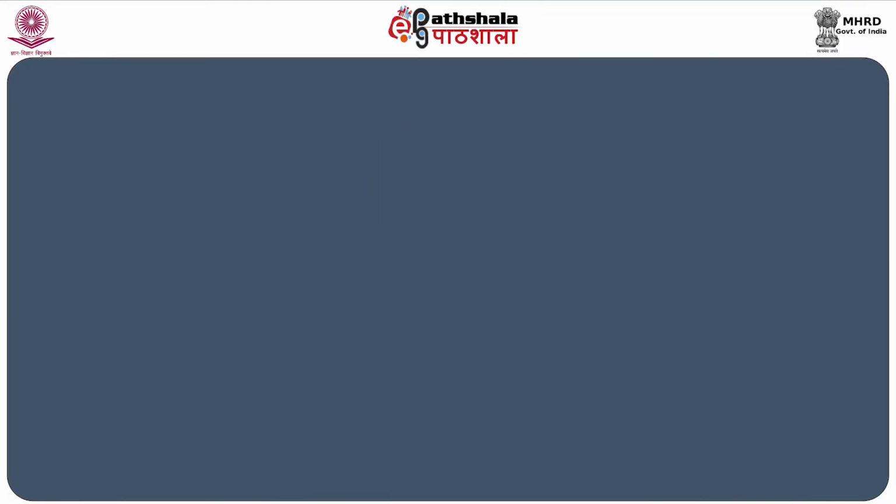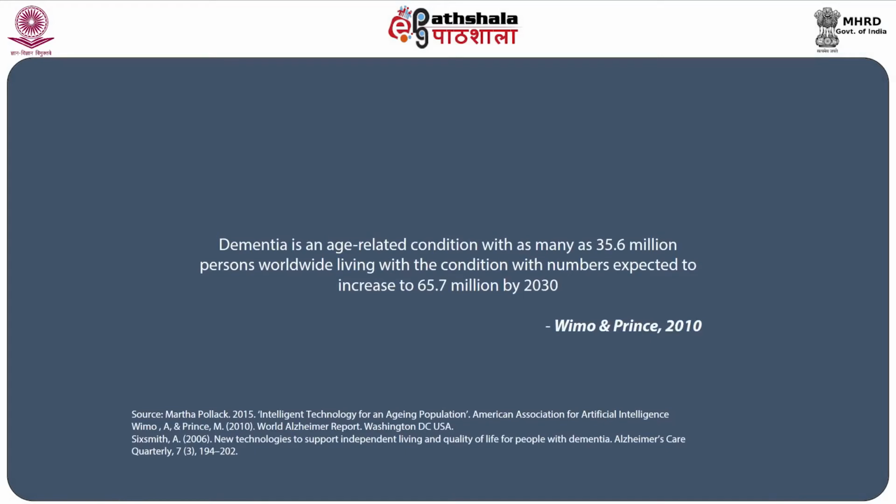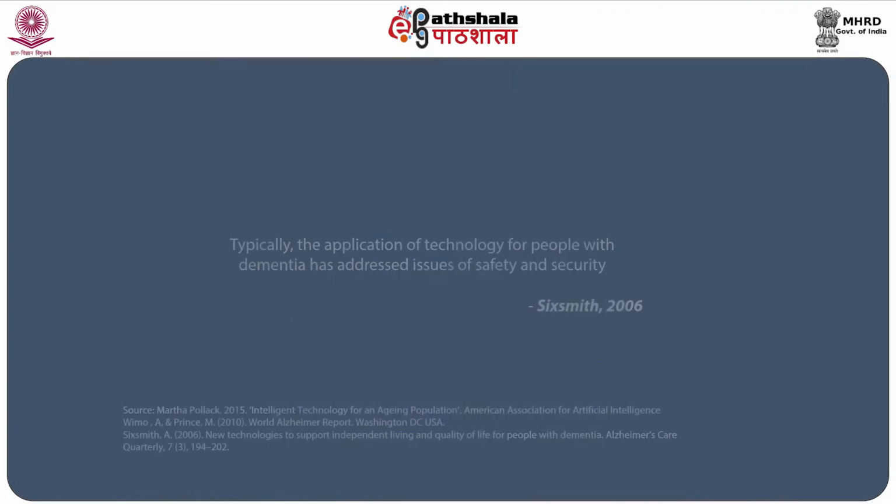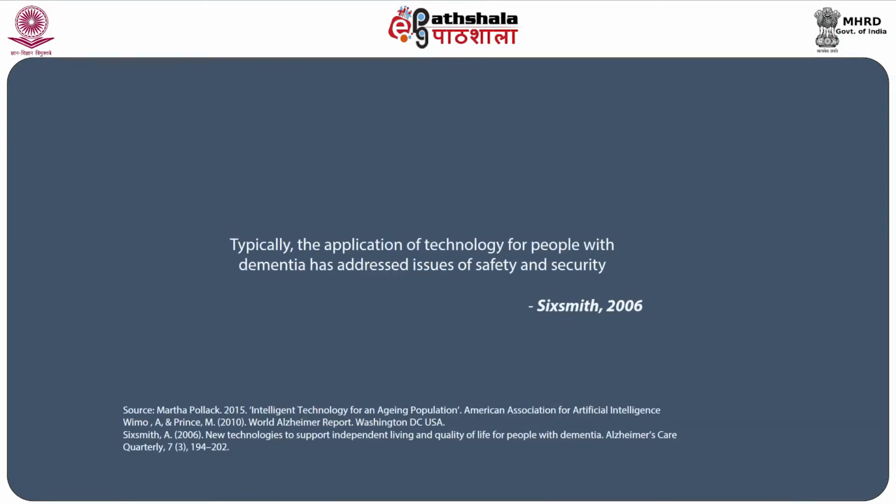Similarly, for instance, in the case of dementia, it is an age-related condition, and to the extent of 35 million persons worldwide live with this condition, and the number is expected to increase given the high population aging that is occurring in our societies, to an extent of 65.7 million by 2030. These projections clearly show that the incidence of dementia is increasing day by day, and in this process, the application of technology for people suffering with dementia will greatly address the issues related to their safety and security.